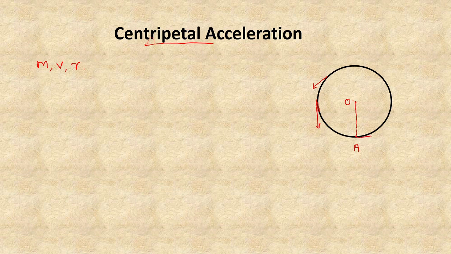That is along the tangent. So I draw a tangent AP. So AP is the direction of velocity at the point A.